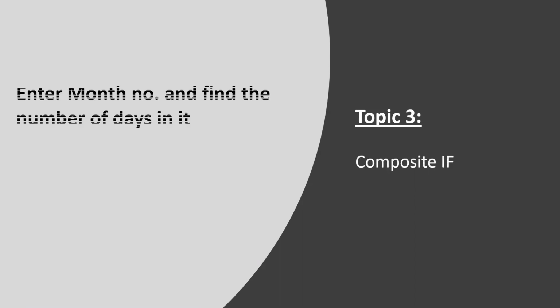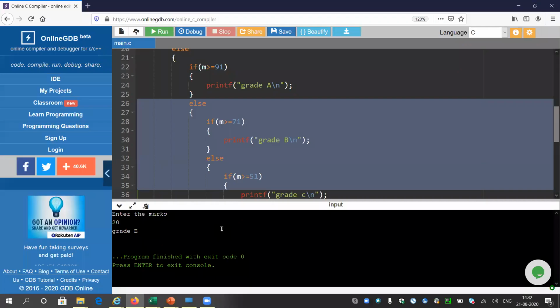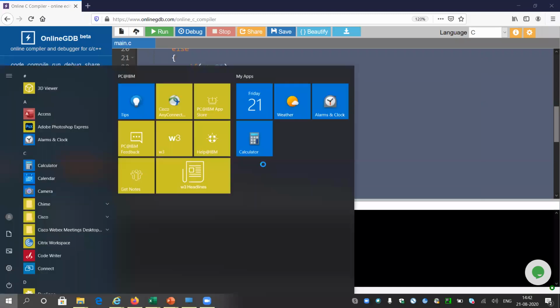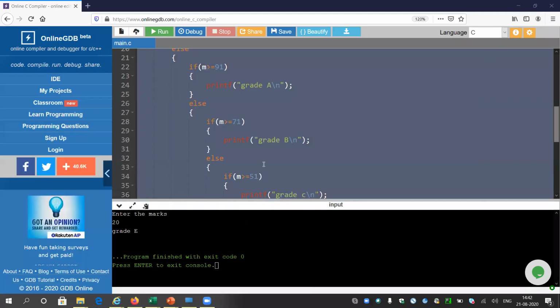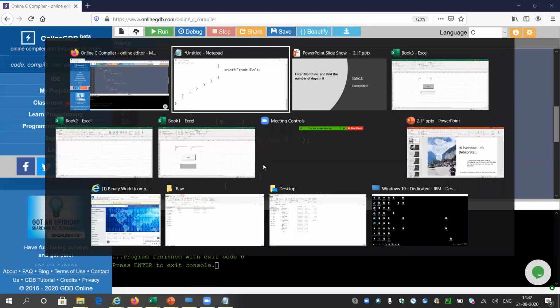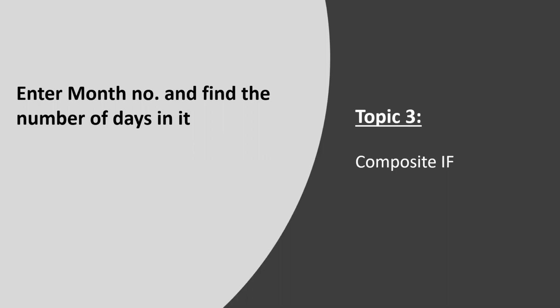So quickly moving to the next topic, topic 3, which is composite. In composite, it is again asking for the month number and to find the number of days in it. Okay, so first let me copy this program. The program was: enter the month number and find the number of days in it.